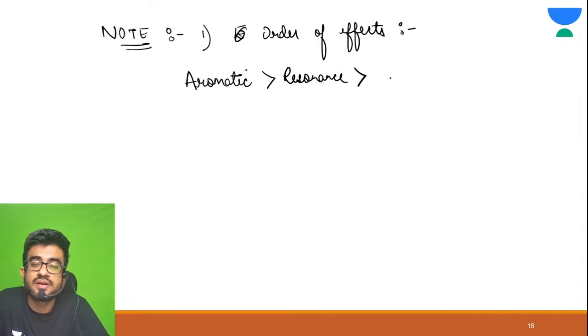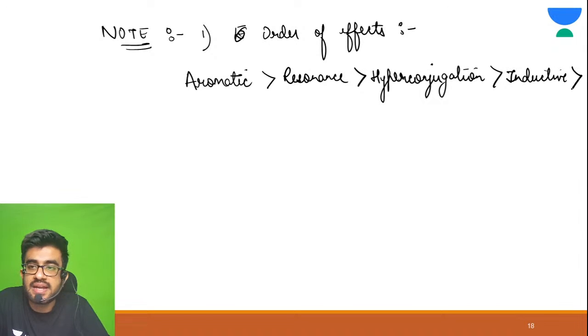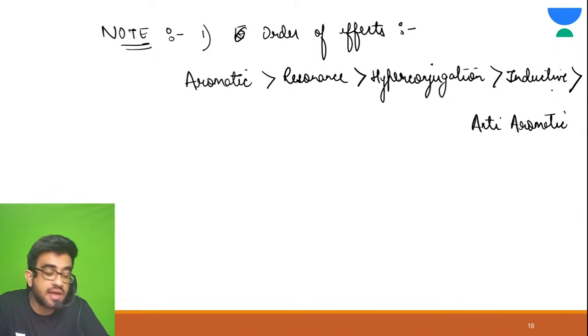Then it is hyperconjugation. All right. Then it is inductive, and at last it is anti-aromatic. Why? Because anti-aromatic, we used to define them as very unstable. So aromatic is the most stable one, then resonance, hyperconjugation, inductive, and the anti-aromatic is the least stable one.